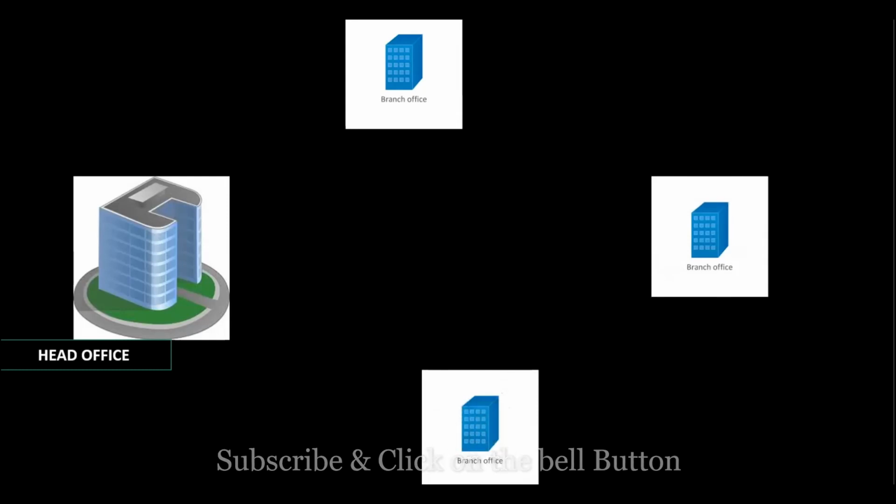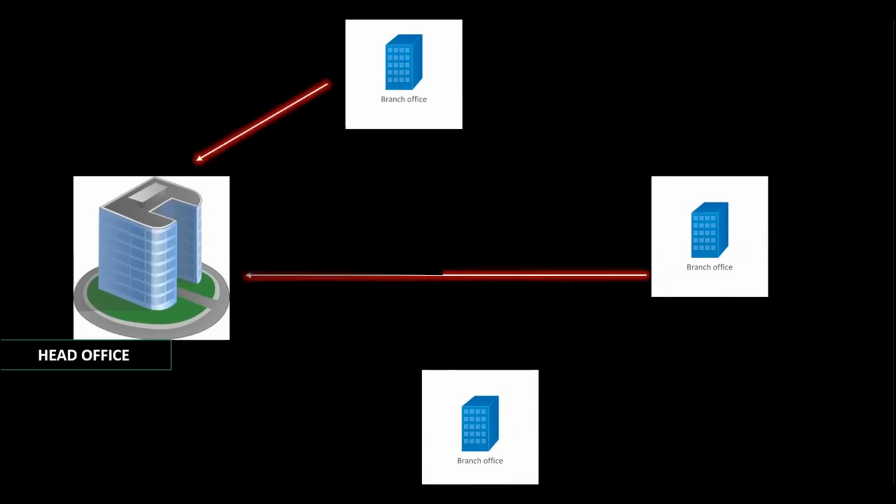When these branches are completely dependent on the head office for the transactions, for the policies, for the goods, and they have no decision making choice, everything should be followed as per the instruction of the head office, and all the expenses will be taken care of by the head office. So it is like a one way. Head office will maintain a branch account which will record all the transactions related to the branch and identify what is the profit and loss taking place in the individual branch.